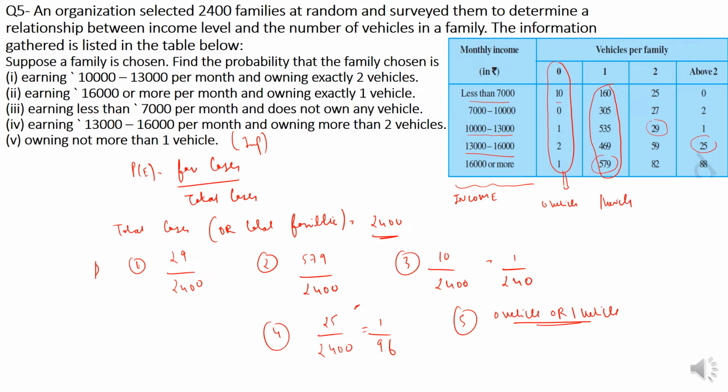So the answer to this question, probability of the event, is you have to add up all of these: 160 plus 305 plus 535 plus 469 plus 579 plus 10 plus 0 plus 1 plus 2 plus 1, whole divided by 2400.